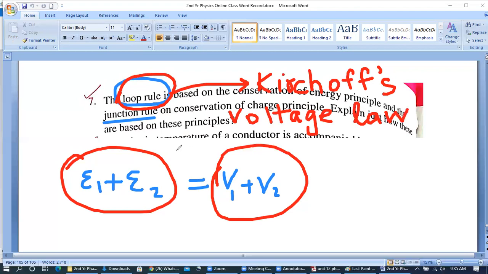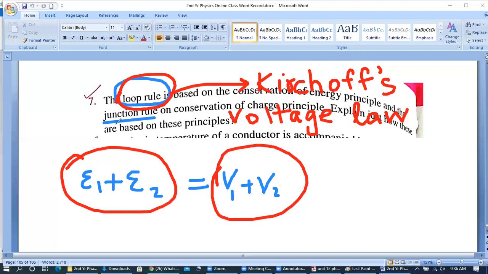According to this, the sum of the EMFs of the batteries or sources in a loop is equal to the sum of the individual voltages or potential differences of the resistances.